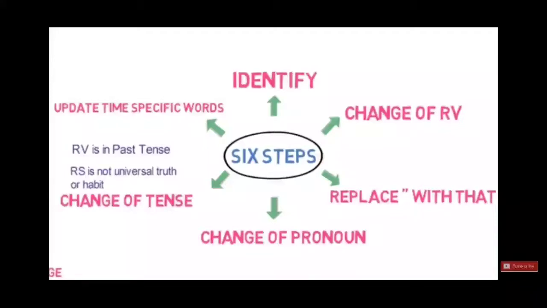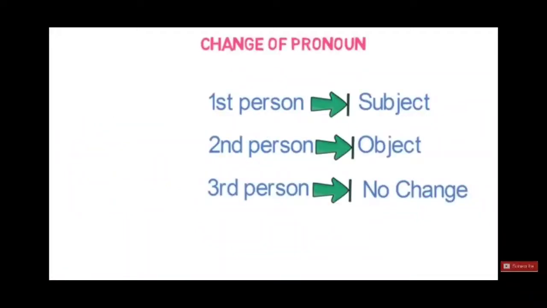Now let's see how the pronouns change. See change of pronoun. First person, meaning the pronouns used in the reported speech, like I, we, will be changed according to the speaker, the subject who is speaking.